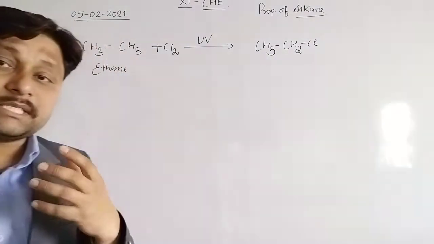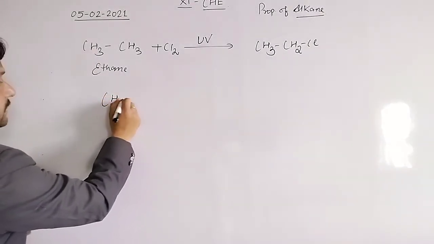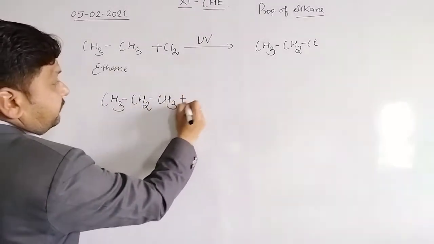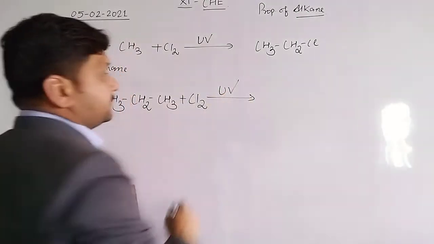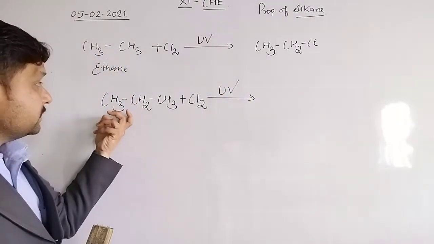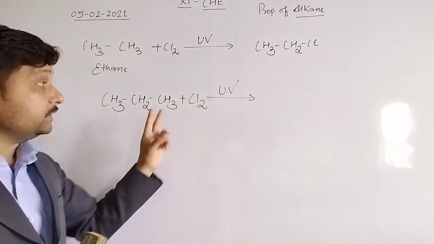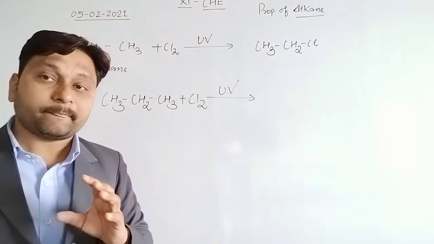Okay. Now the second question, CH3 CH2 CH3 reacts with chlorine in presence of ultraviolet rays. What will happen there?